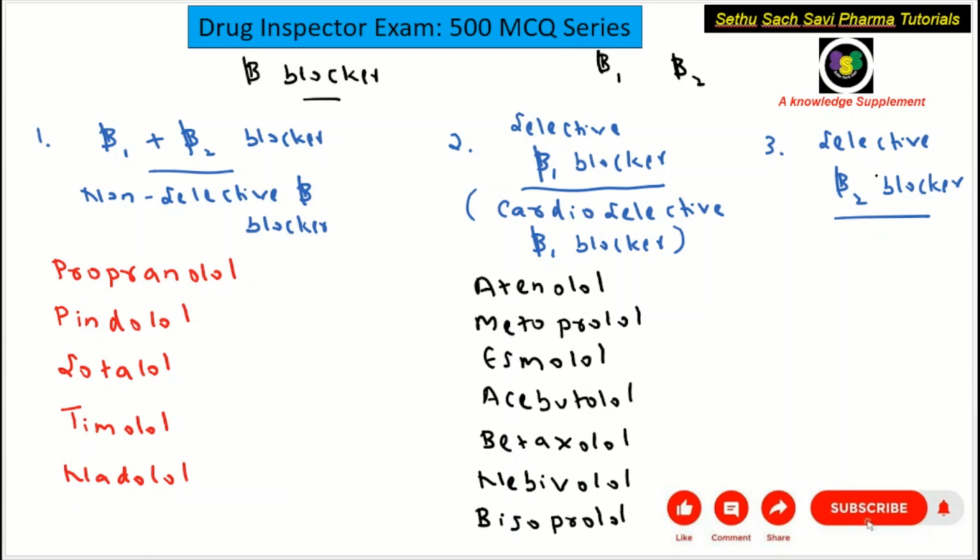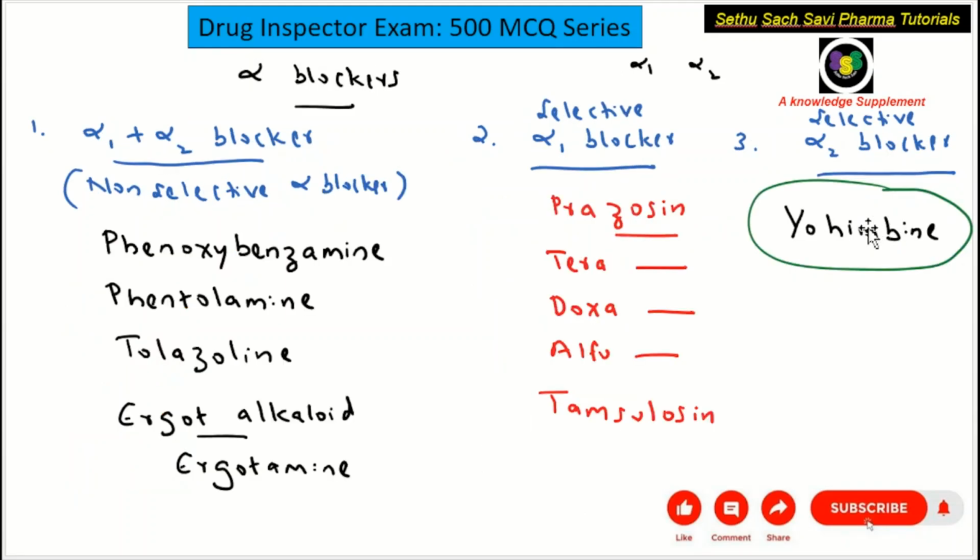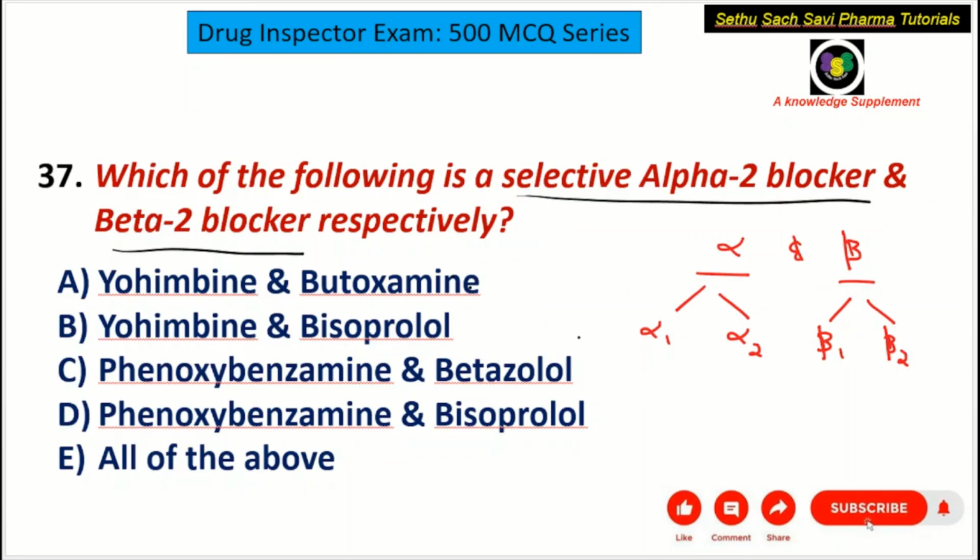Now coming to the selective beta 2 blocker, you need to remember one example, that is butoxamine. So butoxamine belongs to selective beta 2 blockers. So this was the second part of the question, selective beta 2 blocker. Selective alpha 2 blocker was yohimbine. So the correct answer for this question is that the selective alpha 2 blocker is definitely yohimbine, and the selective beta 2 blocker is butoxamine. So the correct answer for this question would be choice A.